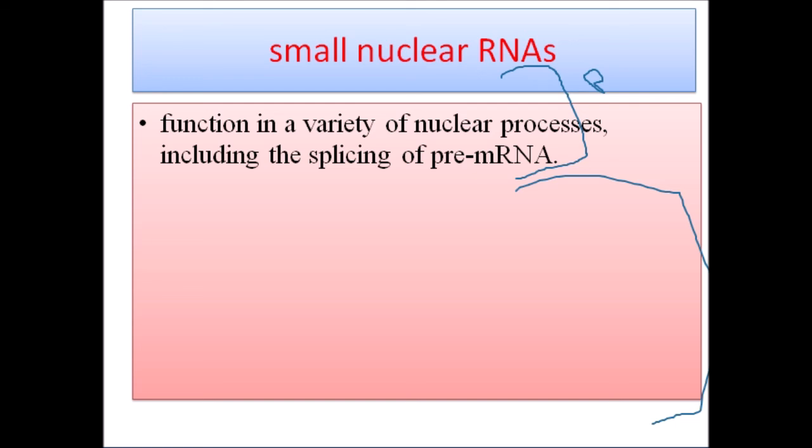Small nuclear RNA is the last one. Small nuclear RNA functions in a variety of nuclear processes, including splicing of pre-mRNA, which helps remove introns and join exons for protein synthesis. This is the process of splicing in mRNA.